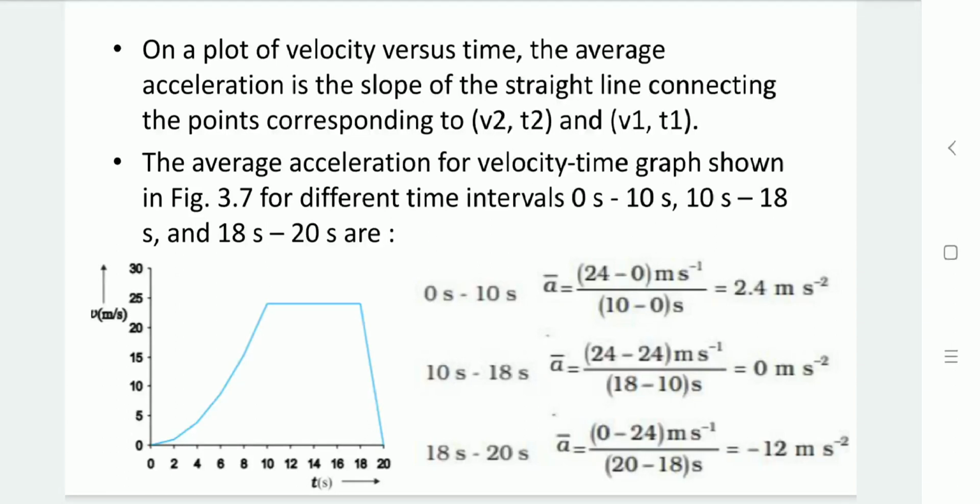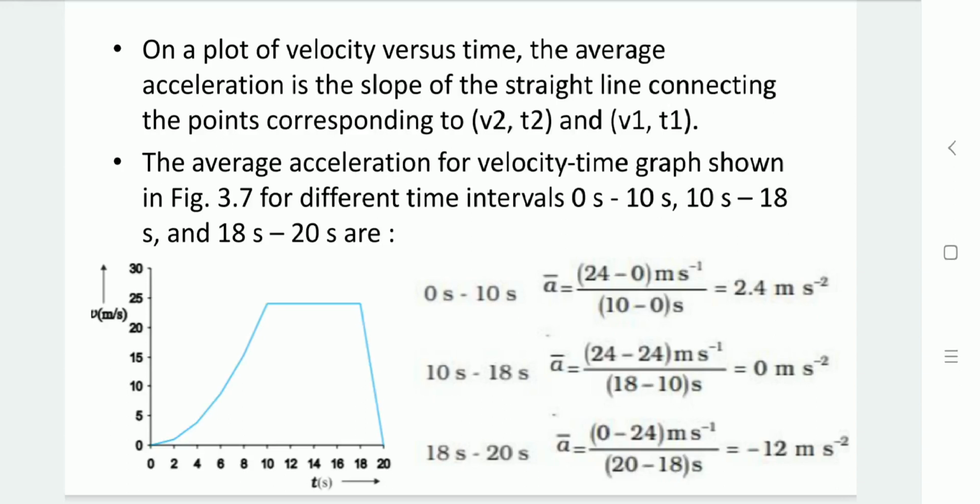If we calculate for 0 to 10, 10 to 18 and 18 to 20, in these three parts the whole graph is divided and we are going to determine the average acceleration within each time interval. So in this graph, let us take 0 to 10 seconds. One point we are taking is 0 seconds and another point is 10 seconds on the x-axis. With respect to the time duration, what would be the velocity? Let's align that point onto the y-axis so we are able to get the velocity at that time instant.